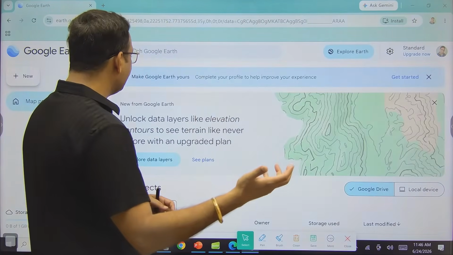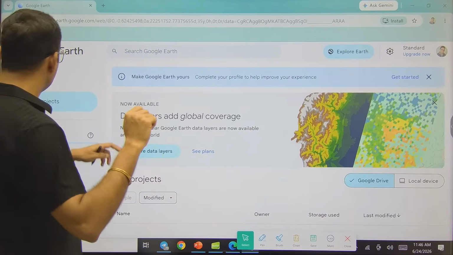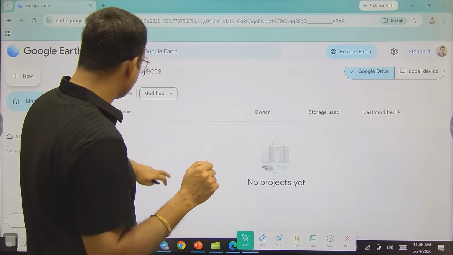Most of you are attending this class from the southern region of India. Yes guys, yes or no? Tell me from where you are attending this class.